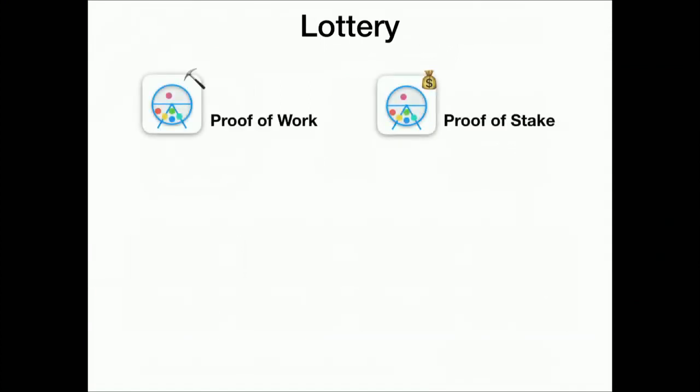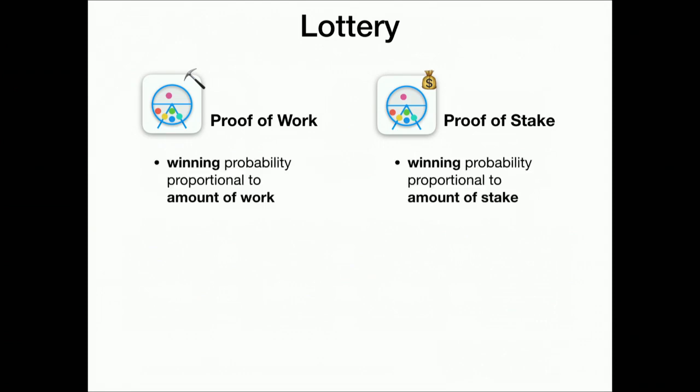You all know those lotteries. One of them is called proof of work. Another one of this type is called proof of stake. Now if we compare them, many of you will know, the idea is simple. Your winning probability of the lottery for proof of work is just the amount of work you invest. And in proof of stake, it's just the amount of money you actually have, you invest into this lottery.